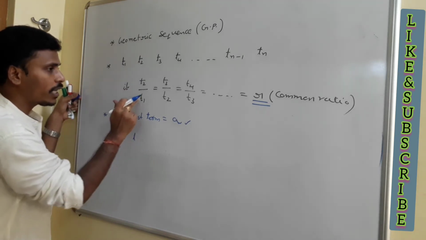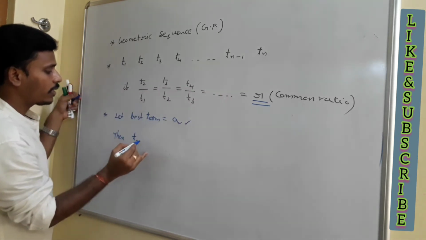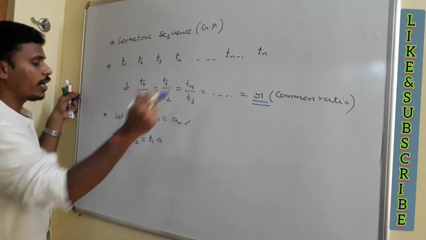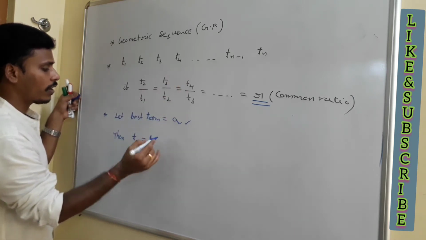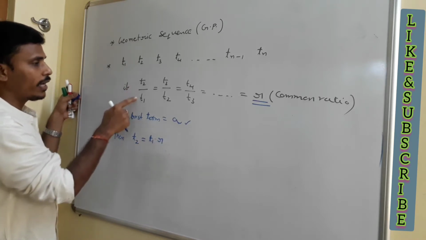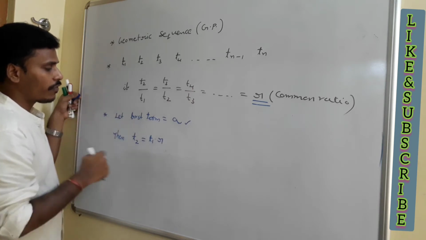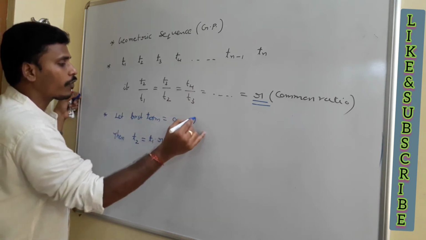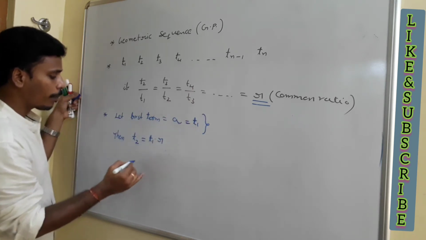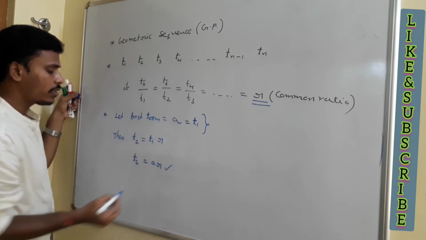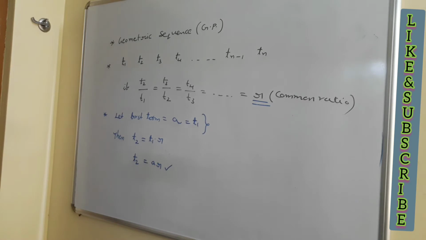T2 by T1 is equal to r, so T2 is equal to T1 into r. T1 is the first term, and we are treating that first term as a. So if you replace T1 with a, you get T2 as ar. Is it clear? If you treat the first term as a, then your second term is ar.